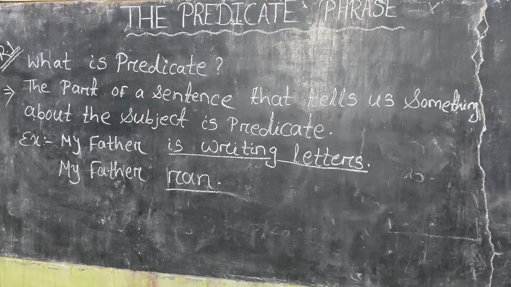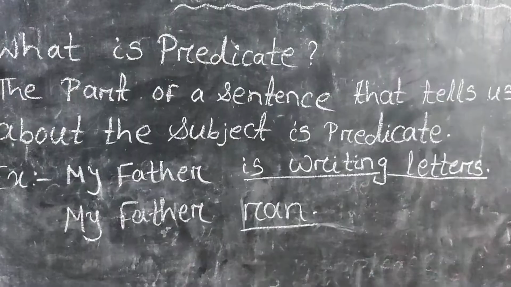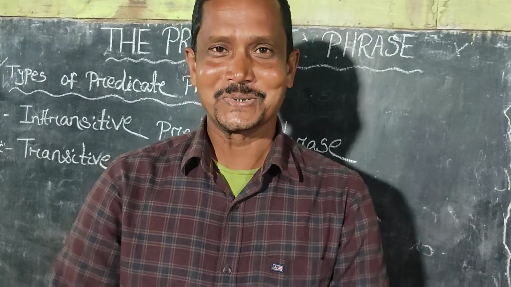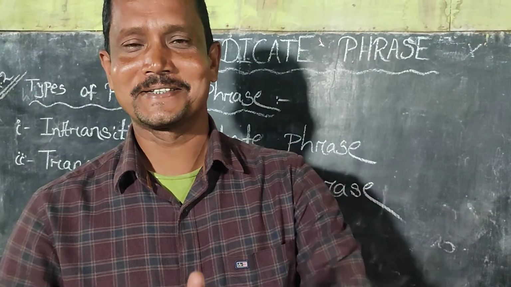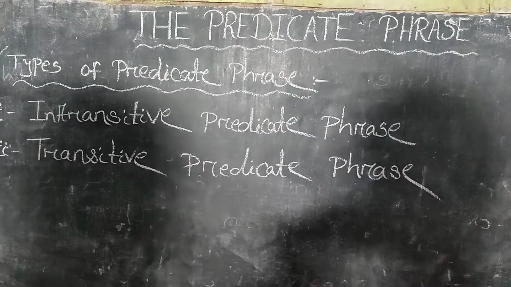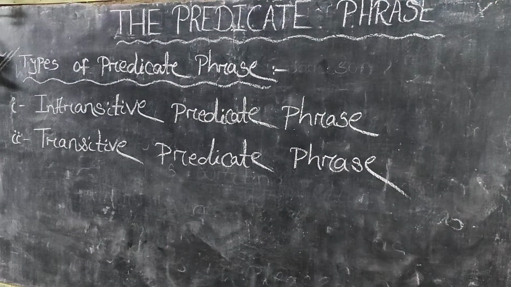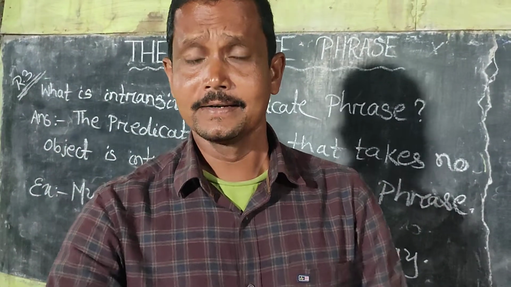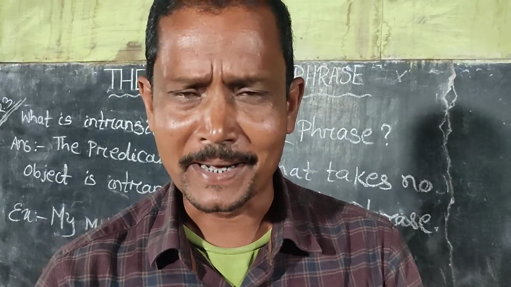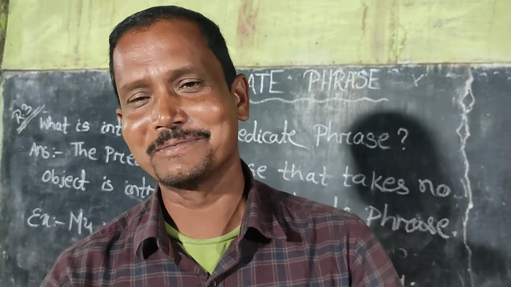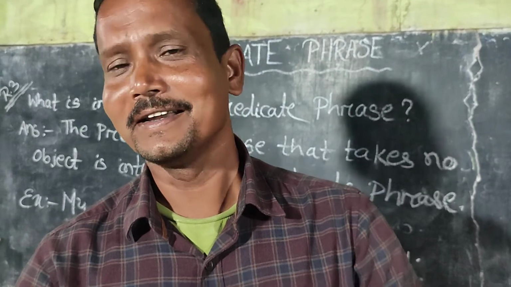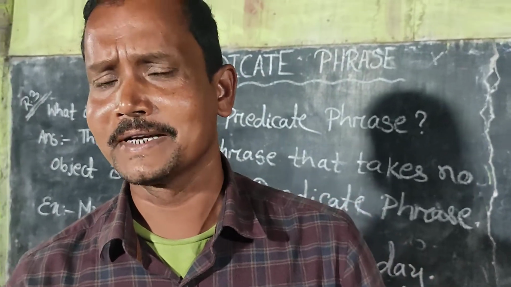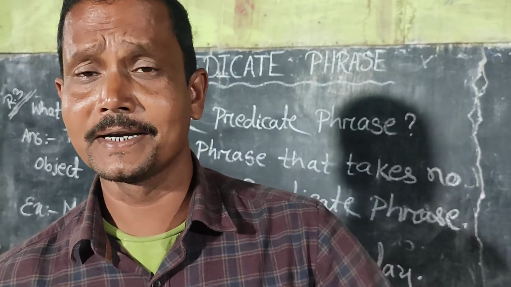Let's proceed to rule number 2, that is types of predicate phrase. Types of predicate phrase: intransitive and transitive. Rule number 3, what is an intransitive predicate phrase? The predicate phrase that takes no object is an intransitive predicate phrase. That is, a predicate phrase without any object is known as an intransitive predicate phrase.